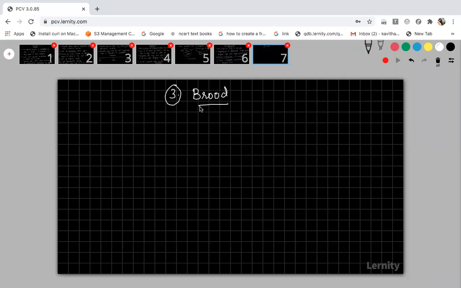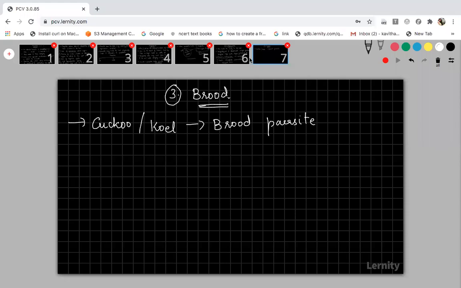You would have studied this, but I don't know how many of you will remember it. Actually, what is this brood parasite? The bird cuckoo, you know, right? Cuckoo bird, which is also called quail. So cuckoo or quail is an example for brood parasite. So what happens in this cuckoo bird? They lay the eggs in the nest of a host, which is the crow.